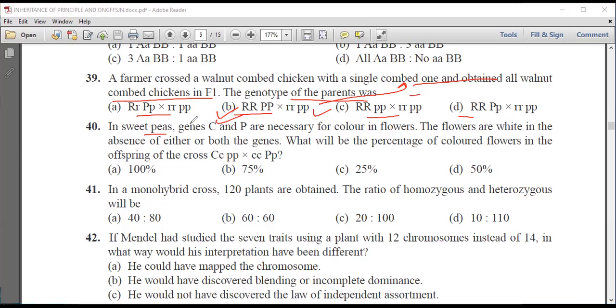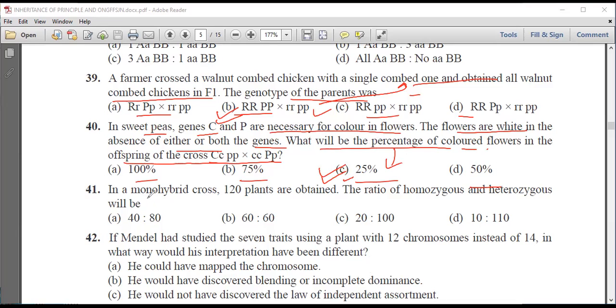In sweet pea, genes C and P are necessary for color in flowers. The flowers are white in the absence of either or both the genes. What will be the percentage of colored flowers in the offspring of the cross between these? 100%, 75%, 25%, or 50%. When we cross this, we will get that 25% will be colored.